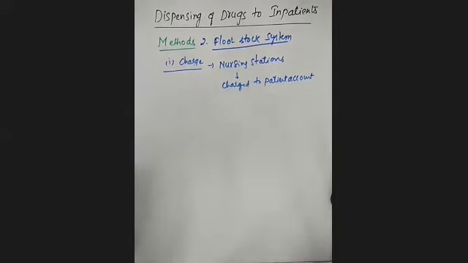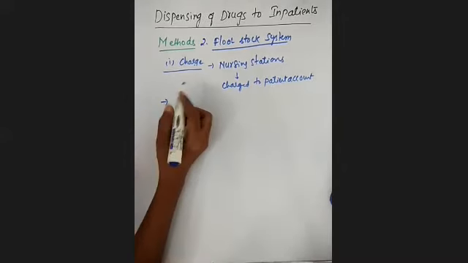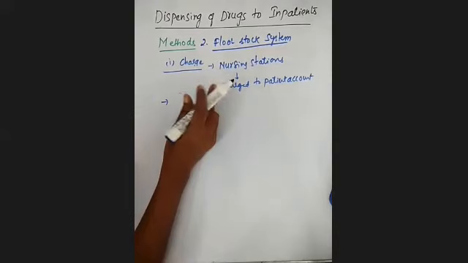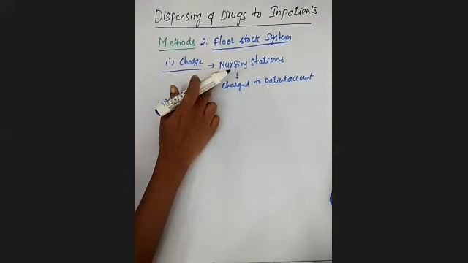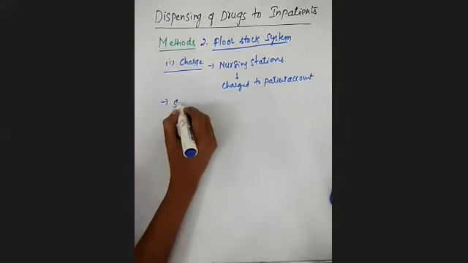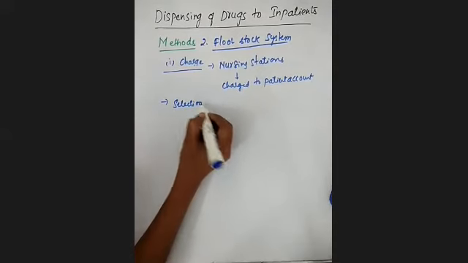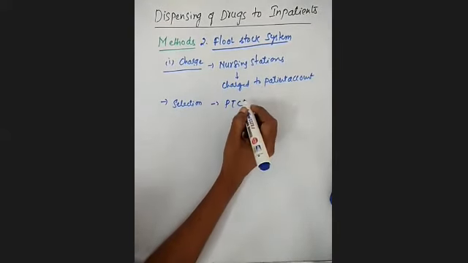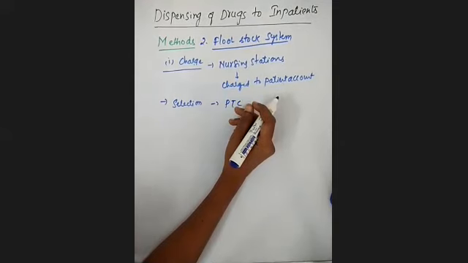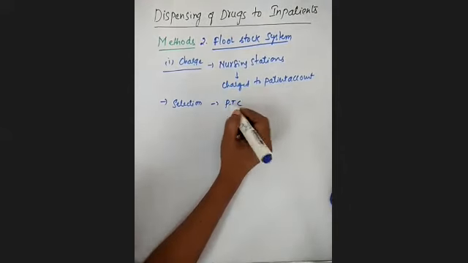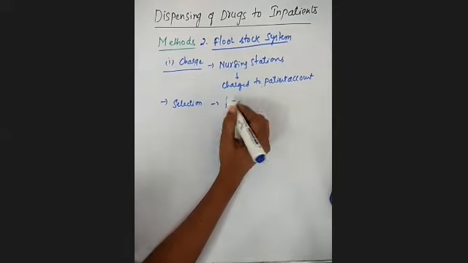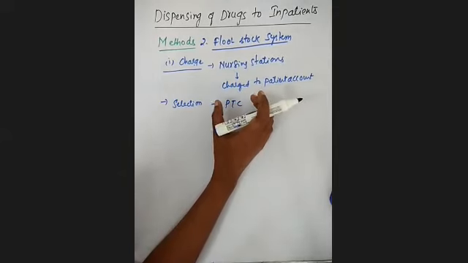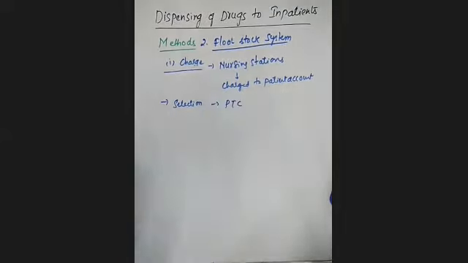I told you floor stock means there is an availability of some medications in the nursing stations. The selection of medications in the floor stock system is the responsibility of the PTC. PTC means the pharmacy therapeutic committee. This committee is going to be selecting the medications for this floor stock system.